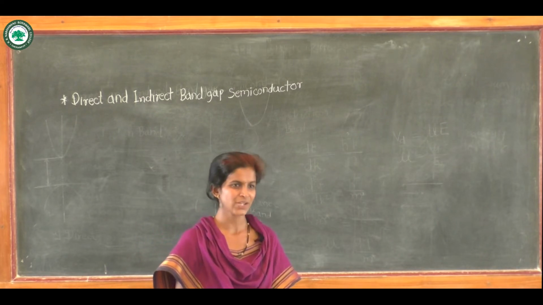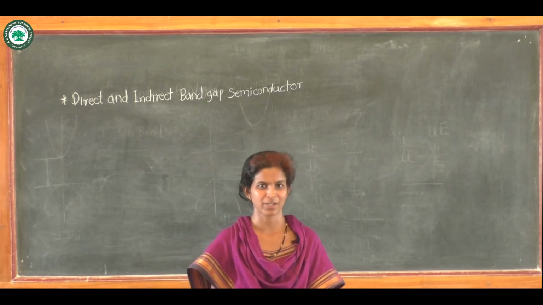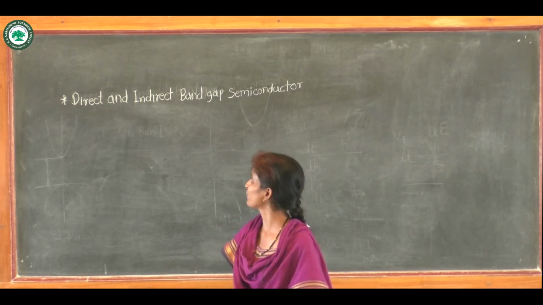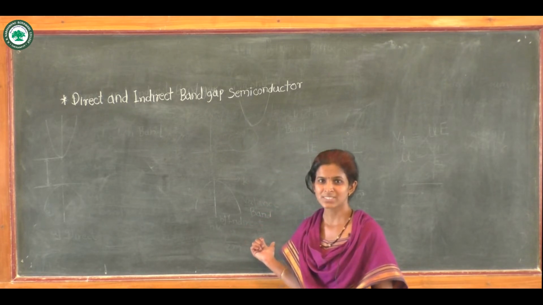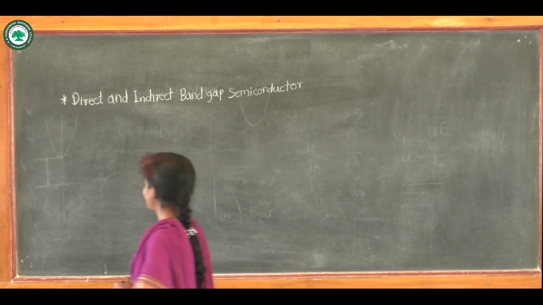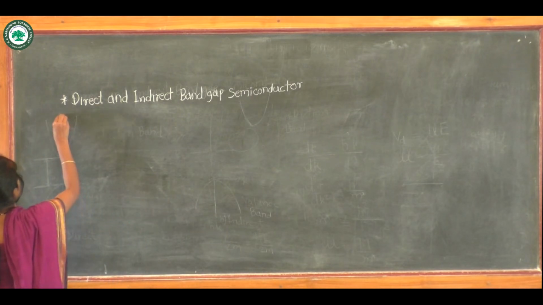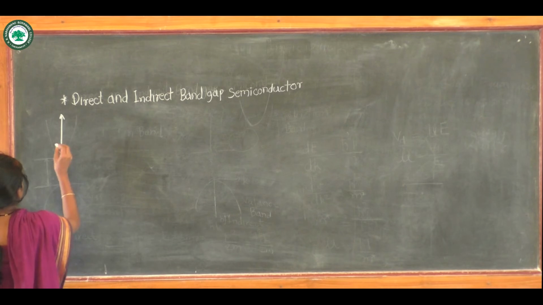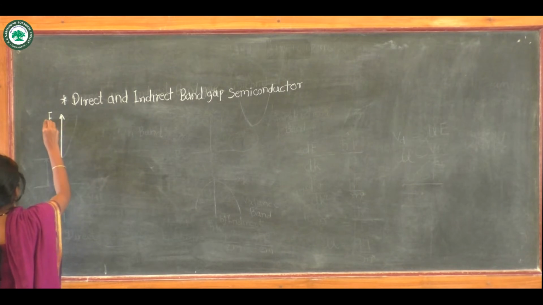In the previous lecture, we have discussed intrinsic and extrinsic semiconductors. In this lecture, we will see direct and indirect band gap semiconductors. So for this, let's consider the diagram in which the energy is plotted against the wave vector.